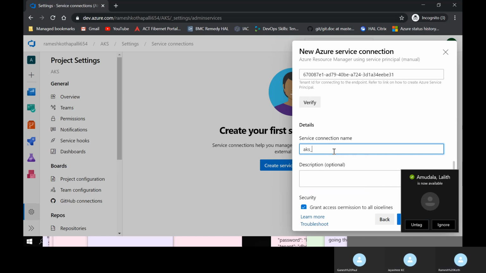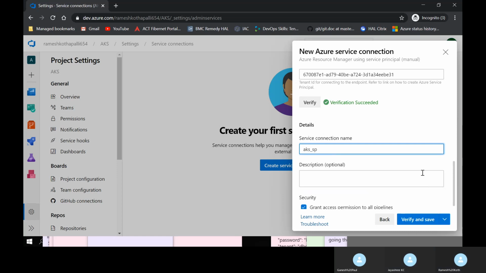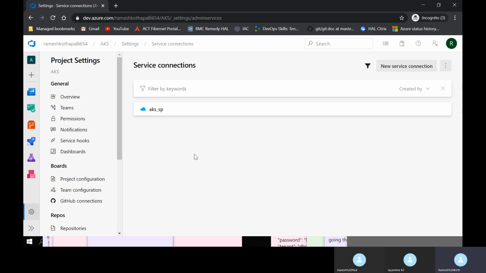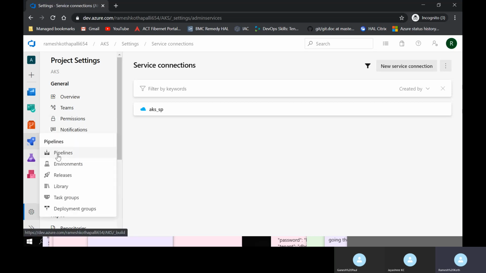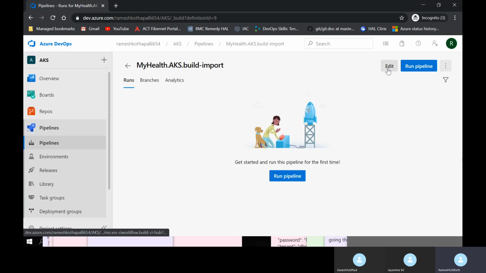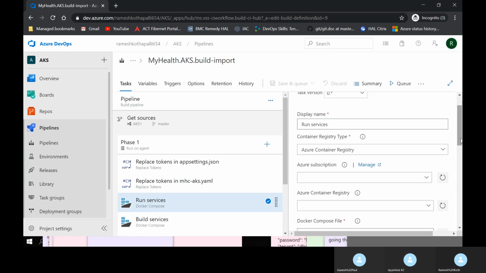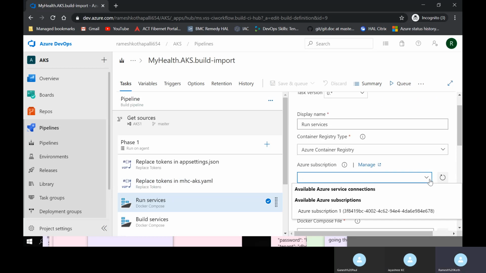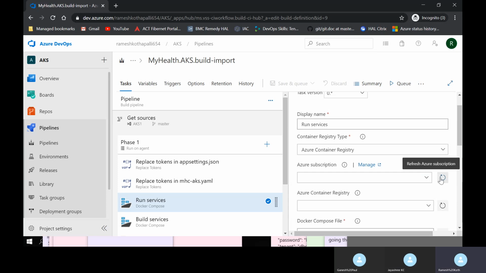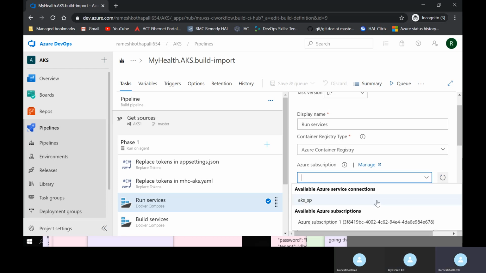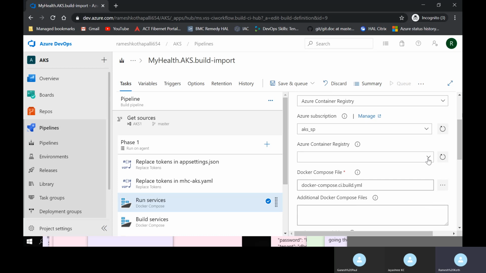Verify once. Yeah, the second one, right?